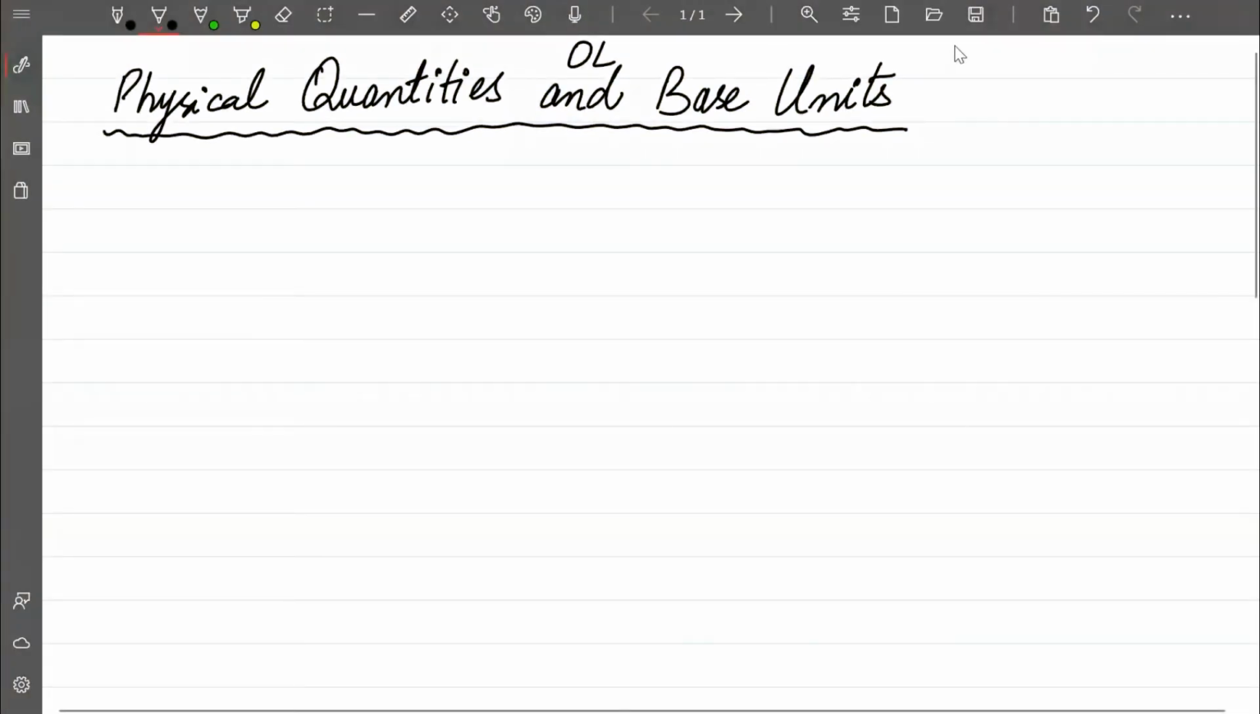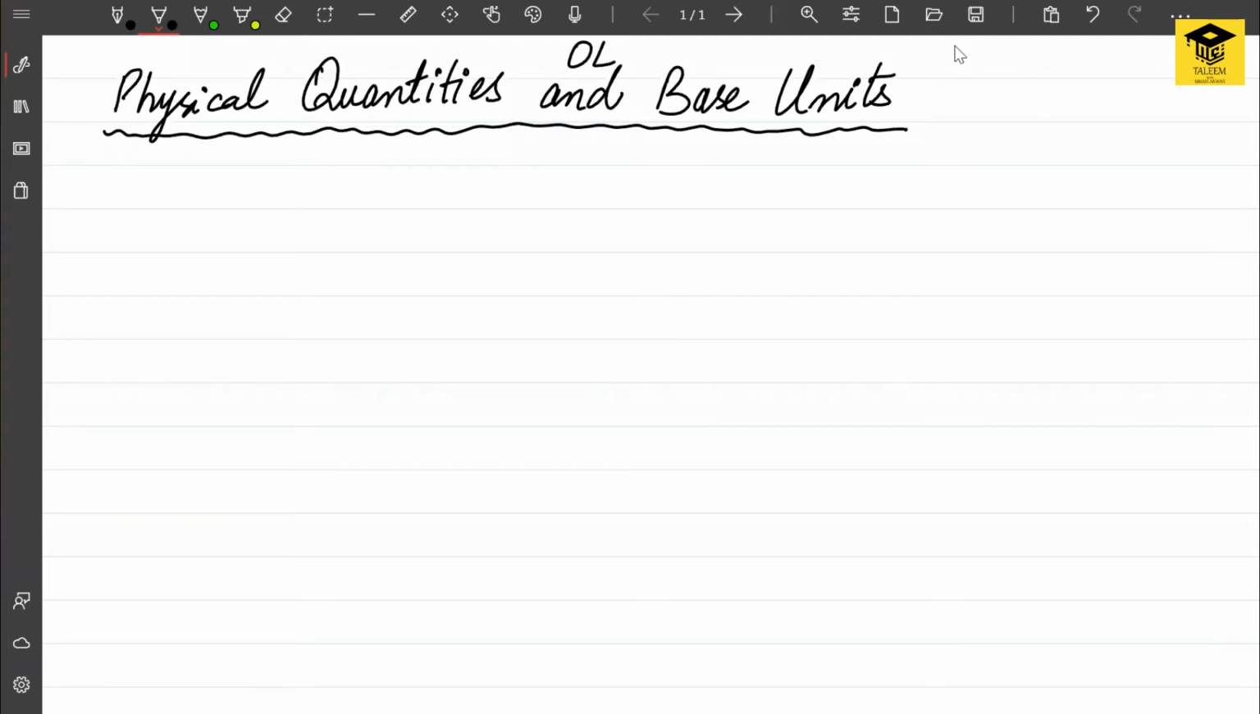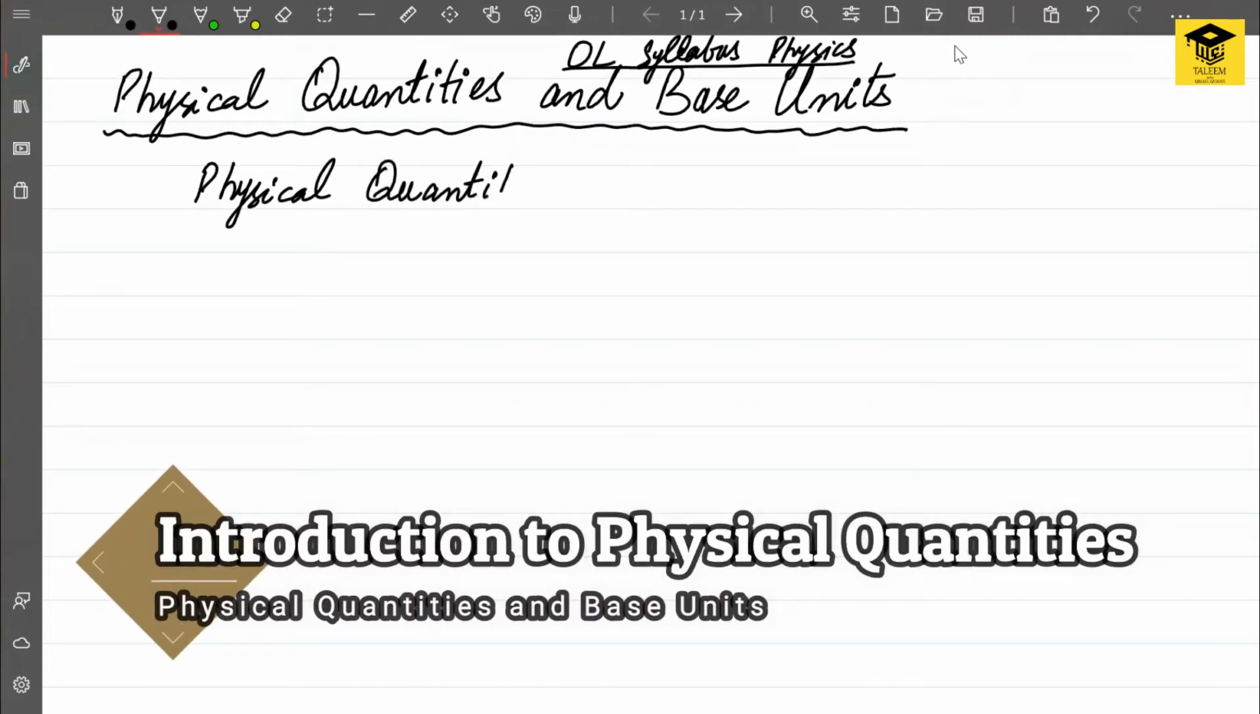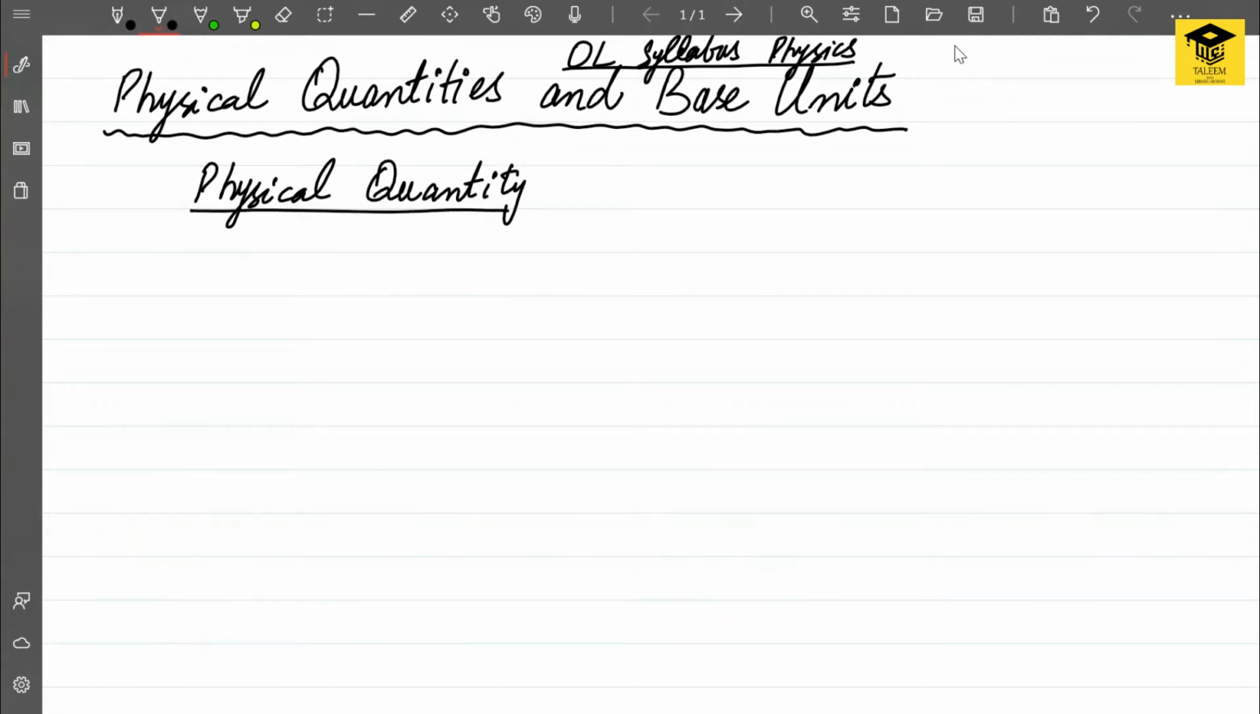The O-level syllabus for physics starts with the introduction of physical quantities. And the first topic, which is very important and very basic, is physical quantities and the base units. So we will be starting our discussion by knowing what a physical quantity is. How can we define a physical quantity?